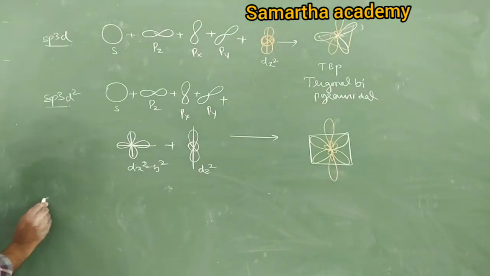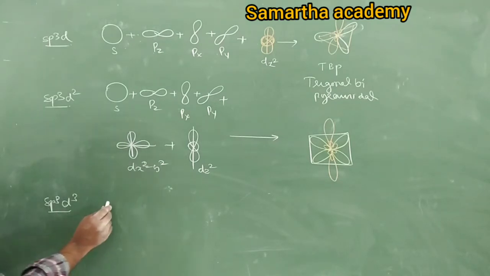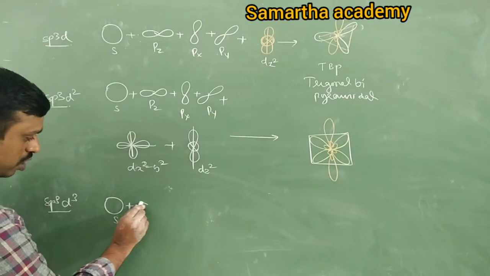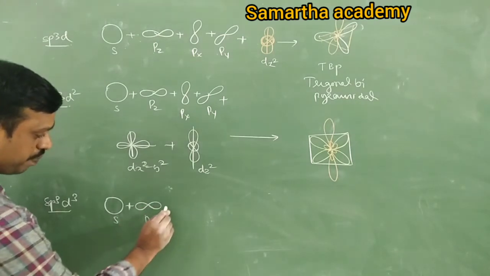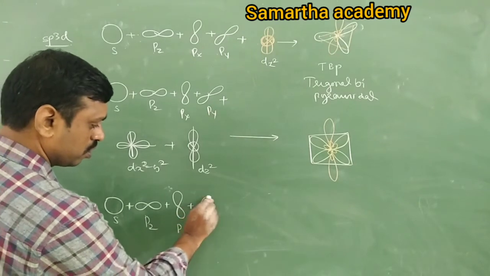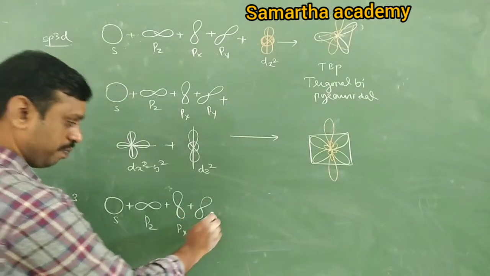Last one is sp3d3 or d3sp3. Tell me, in sp3d3, one s orbital, spherical shape. There are 3 p orbitals: pz, px, py, plus.